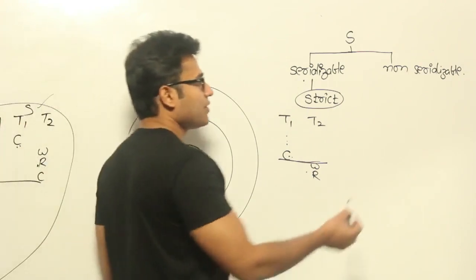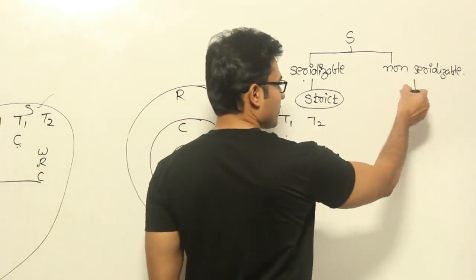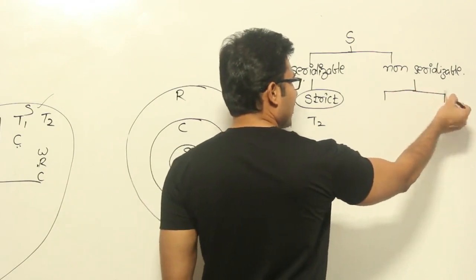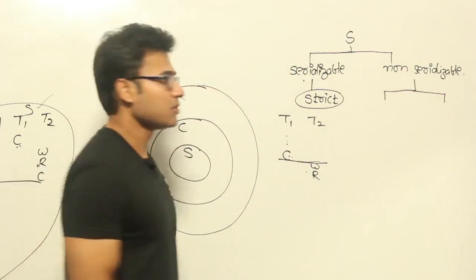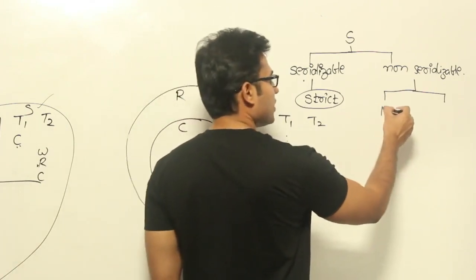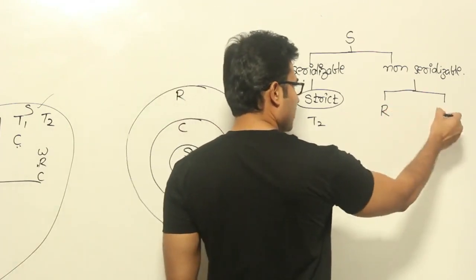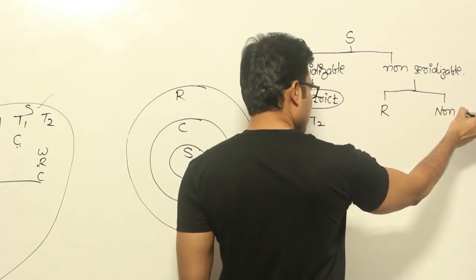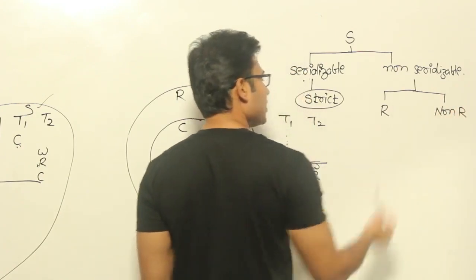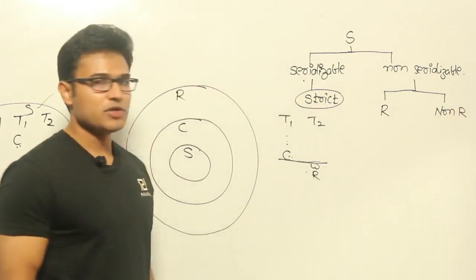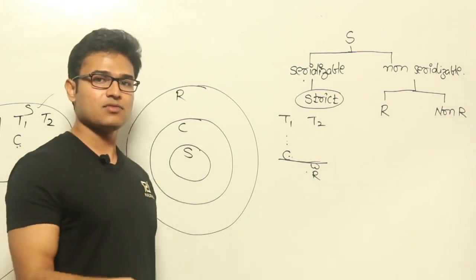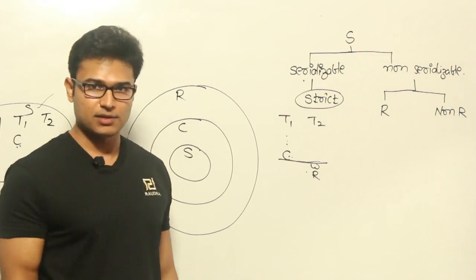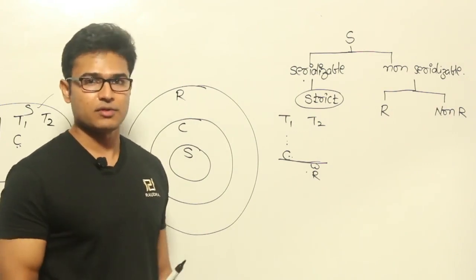Now coming to the non-serializable schedules, some of them may be recoverable and some of them may be non-recoverable. So what do I mean by this? There might be some transactions which get committed before the transaction from which they read has committed. In that case it is non-recoverable.